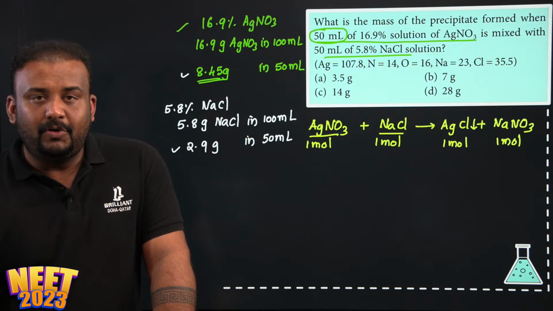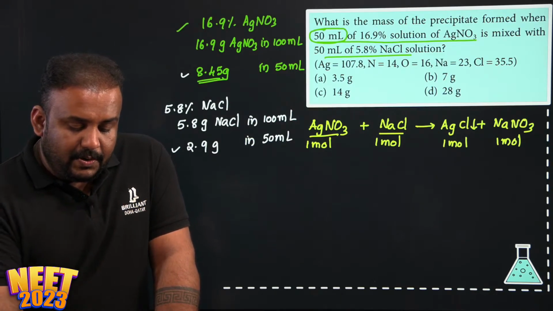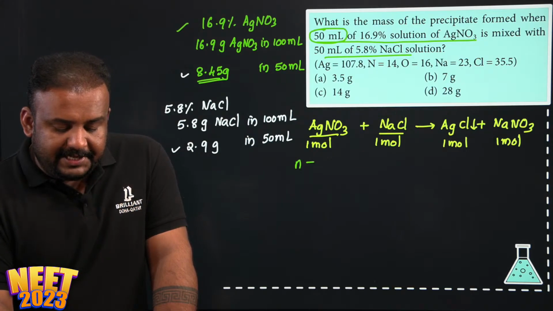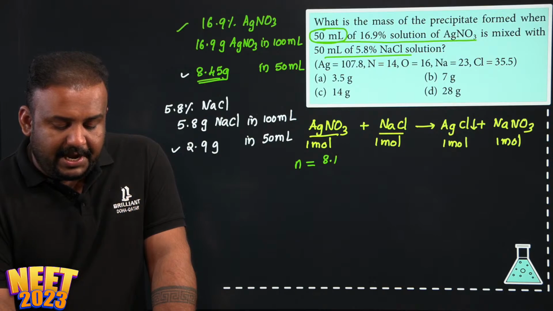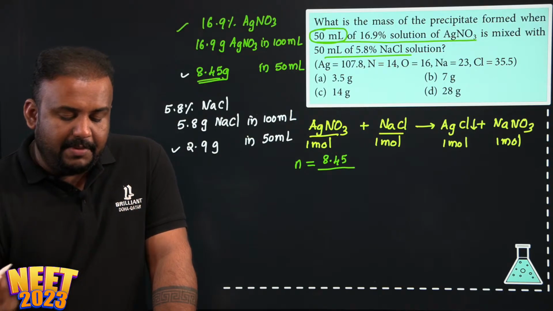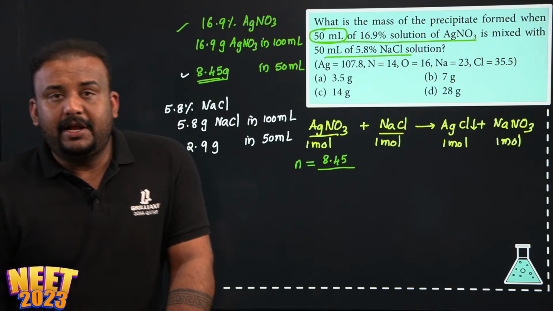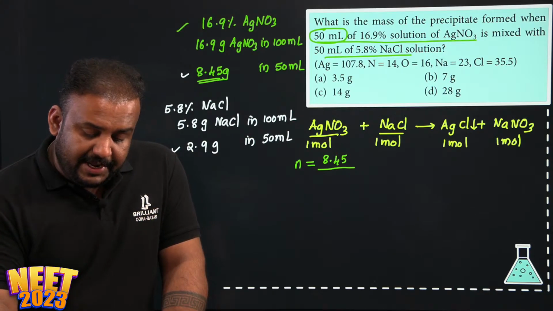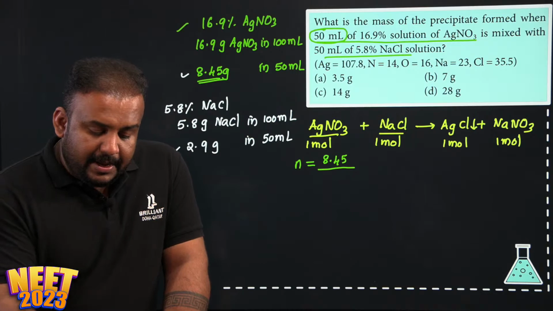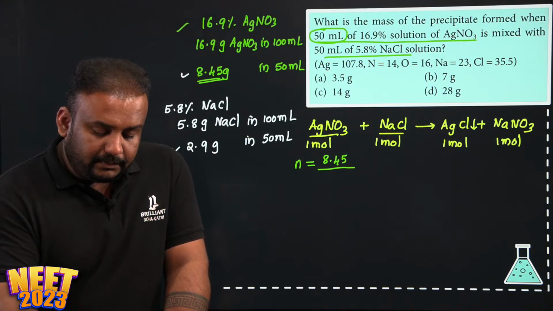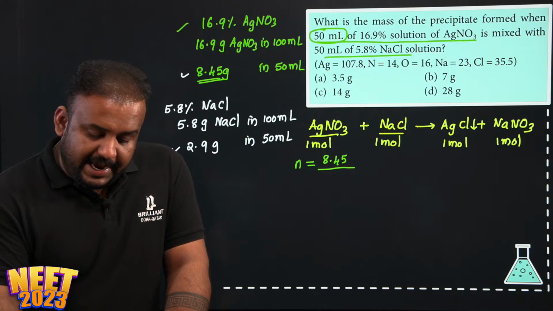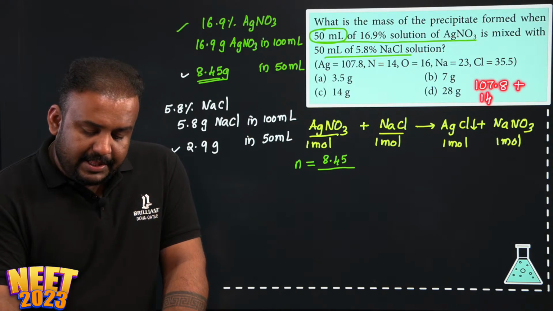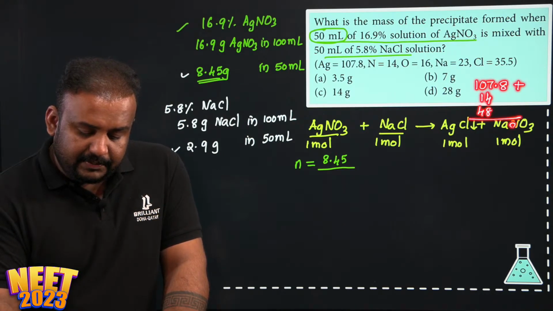Let's find out the number of moles of each of them reacting. So how do I find the number of moles? You can do that easily here. Number of moles of AgNO3 will be, how much is the mass of AgNO3? 8.45 divided by, you need to find the molecular weight of AgNO3. That is already given here. You see different molecular weights values are given here. So for AgNO3, the total molecular weight will be Ag is 107.8 plus 1 nitrogen is 14, then 3 oxygen means 48, correct?